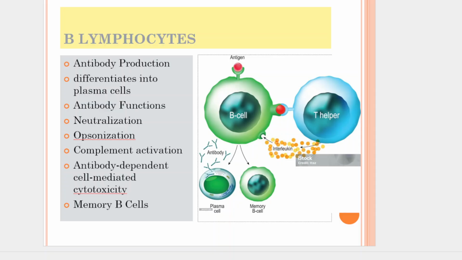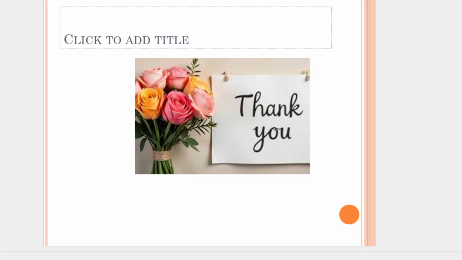Following an initial immune response, some activated B cells differentiate into long-lived memory B cells. Memory B cells remember the specific antigen and can mount a much faster and more robust secondary immune response upon subsequent encounters with the same pathogen. In summary, B lymphocytes are essential cells of the adaptive immune system responsible for humoral immunity. With this, we conclude the cells of the immune system, lymphoid lineage.